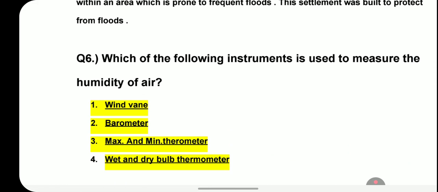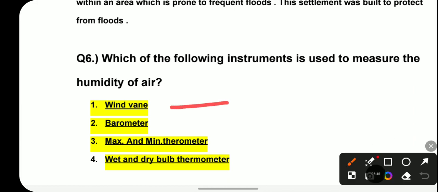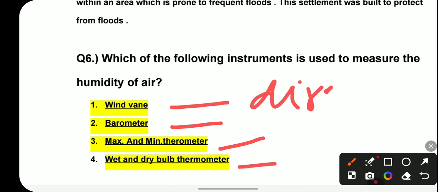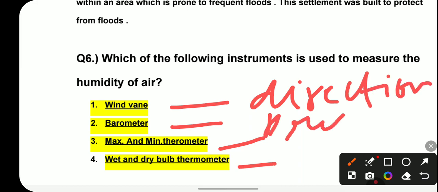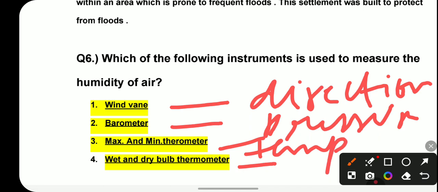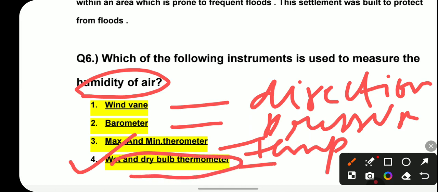The options we are having are wind vane, barometer, maximum and minimum thermometer, and wet and dry bulb thermometer. So the wind vane basically tells the direction of air, the barometer tells the pressure of air, and the maximum and minimum thermometer tells the temperature. So the remaining option is option number 4, that is the wet and dry bulb thermometer. So yes, the wet and dry bulb thermometer is used to measure the humidity of air. Now let's understand how this wet and dry bulb thermometer works.